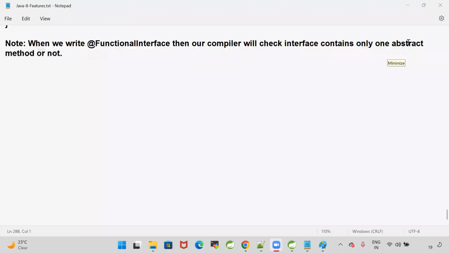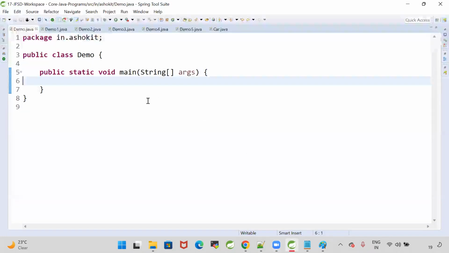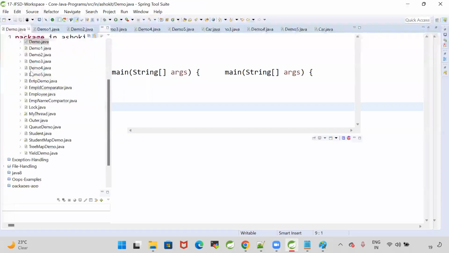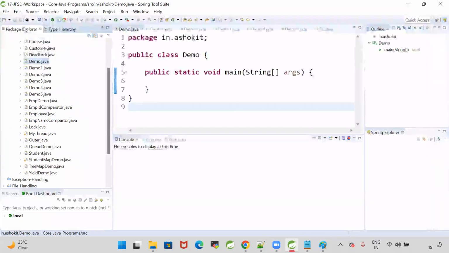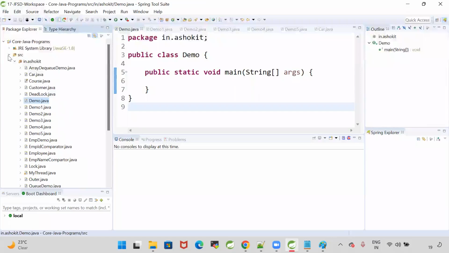Now, can we write our first lambda and call that lambda by using a functional interface? First, let me take a program without lambda, and I will show you the difference between life without lambda and life with lambda.